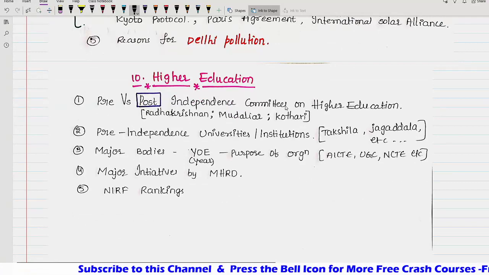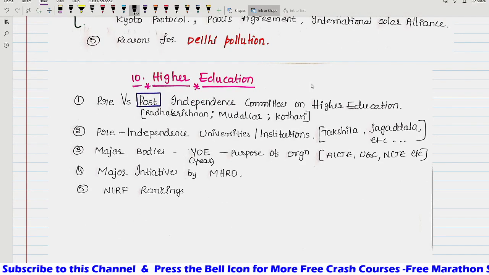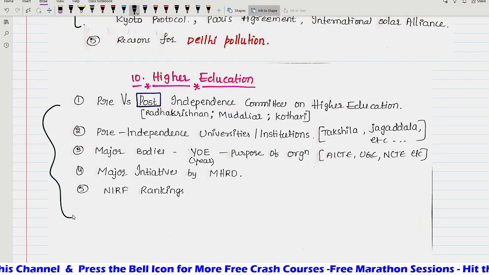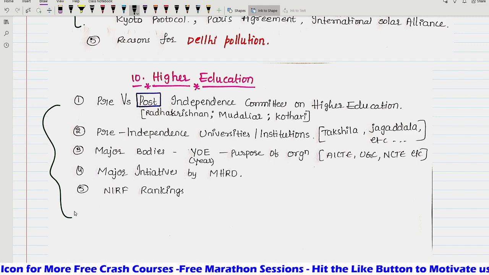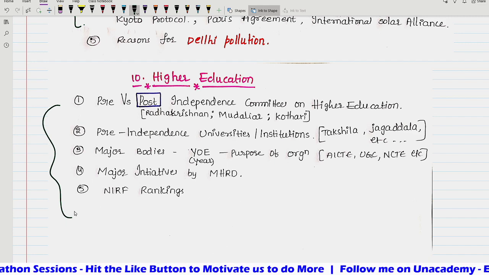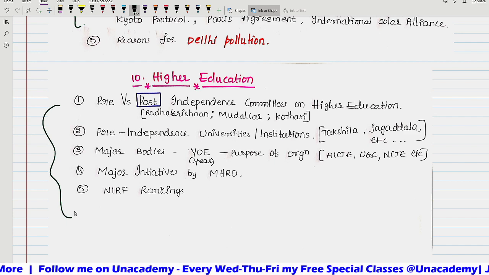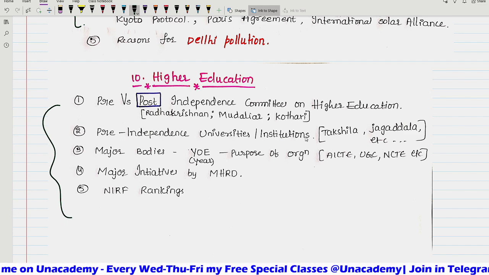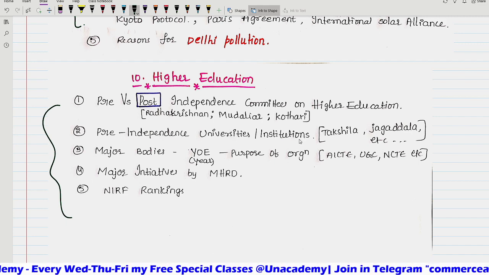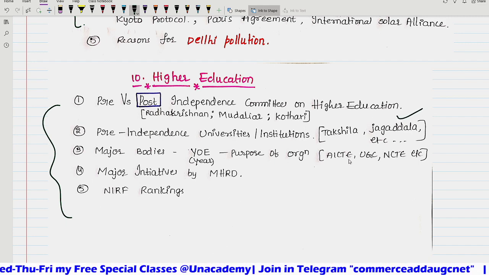Now the last chapter is higher education. How to cover this higher education? There are 5 important areas. Pre and post independent committees: the 4 important committees of the post-independence period are Radhakrishnan, Mudaliar and Kothari, and the National Policy on Education. On these 4, one question may come, or else pre-independence committees like Sadler Commission and Wood's Dispatch. Based on that, one question may come. So you should read that, and this 1 mark will be for sure. And pre-independence universities or institutions like Takshashila, Jagaddala, Nalanda, these questions were repeatedly asked in the exam.